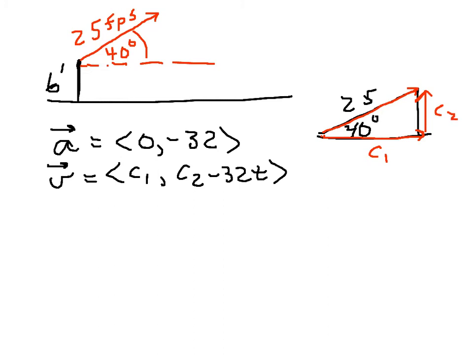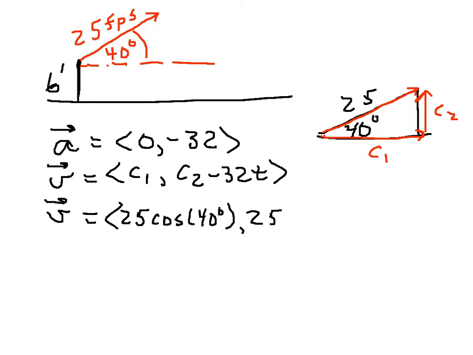And by geometry, we are able to figure out what C1 and C2 are fairly easily. And so basically what that tells us is that the velocity vector is equal to 25 times the cos of 40 degrees, that's C1, and then C2 is 25 times the sine of 40 degrees minus 32t. So there is my velocity vector, and that's an important intermediate consideration.